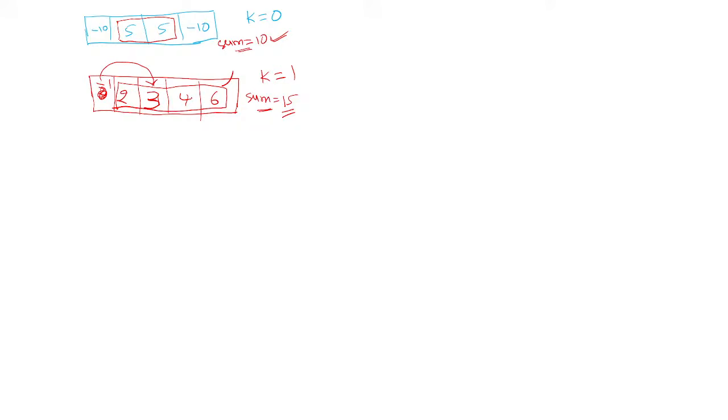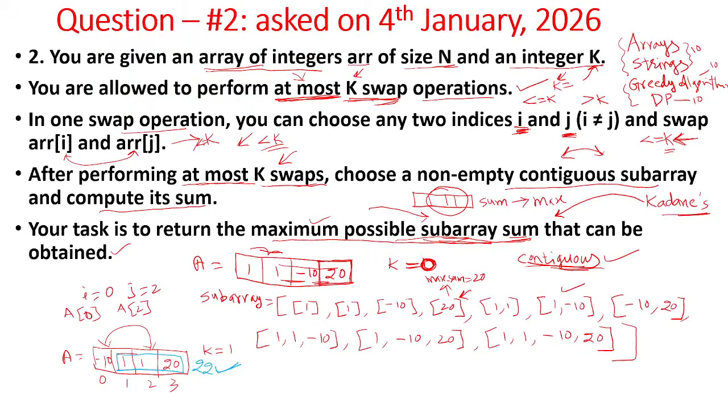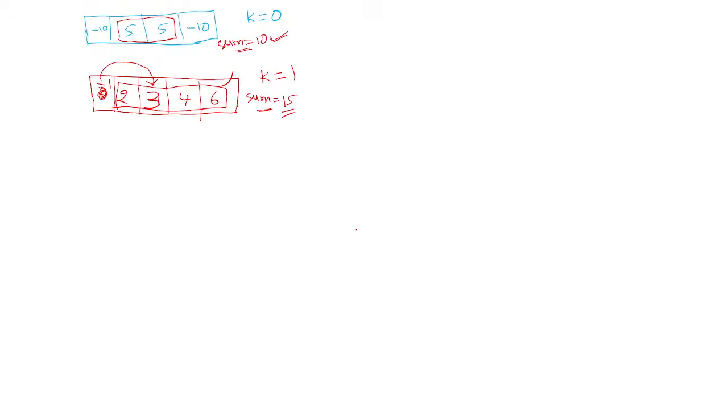So let us go to the first problem and try to understand how to arrive at the solution. Let me draw the array here: 1, 1, minus 10 and 20, with index 0, 1, 2 and 3.